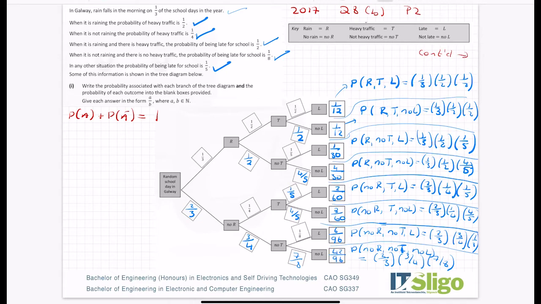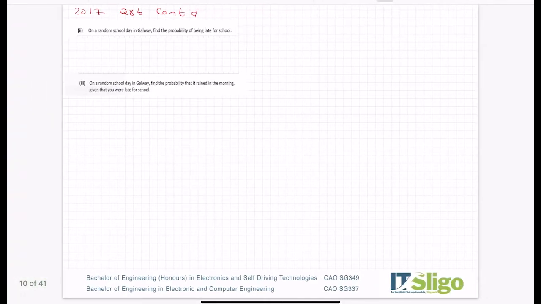Okay, so that is how you work out all the different scenarios and all the different associated probabilities. You follow the path to bring you to it and multiply the probabilities along the way by each other. So that was part 1, write the probability associated with each branch of the tree diagram in fraction form. And they awarded 15 marks for that question. Okay. Right, continued.